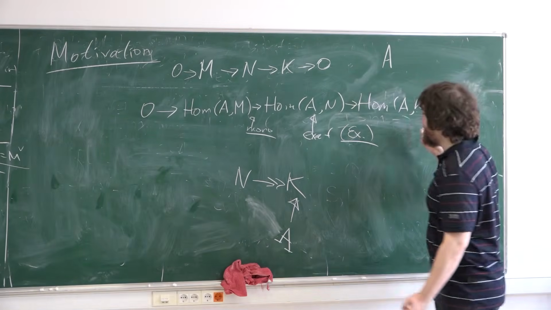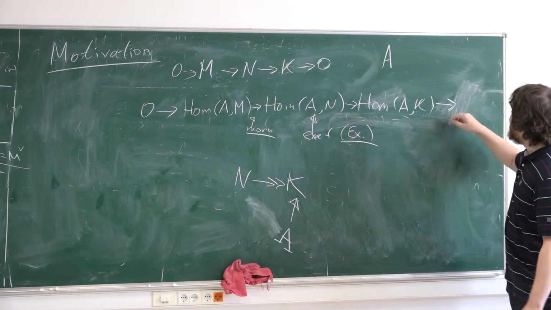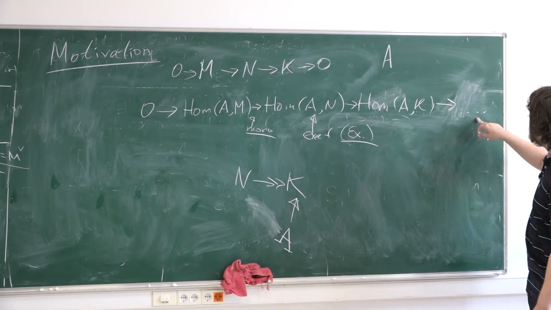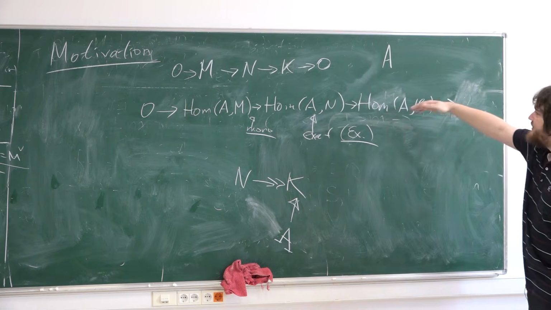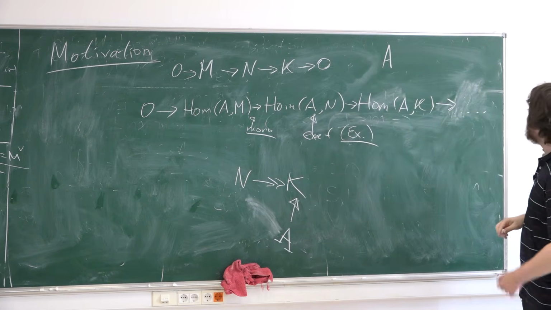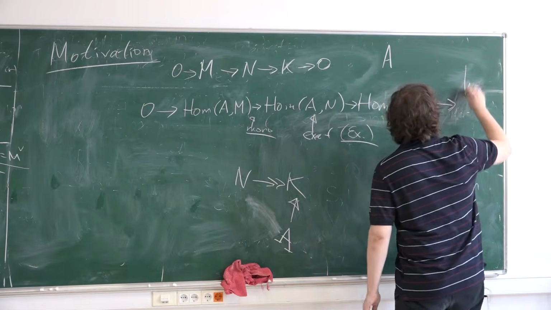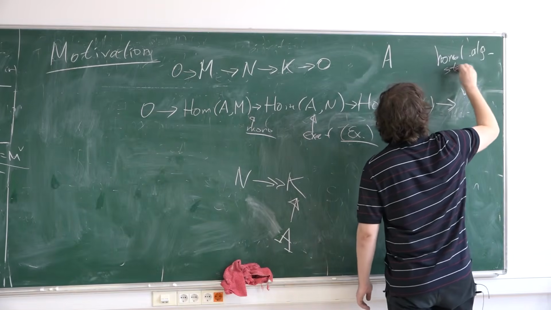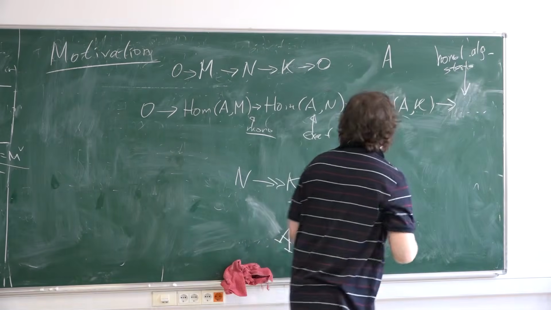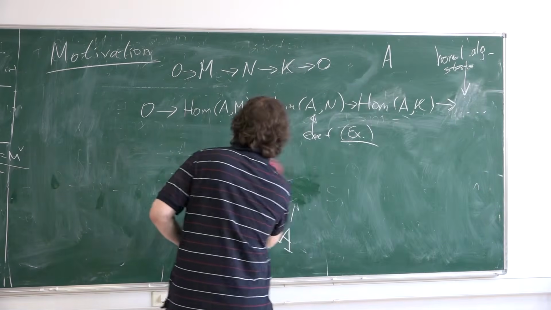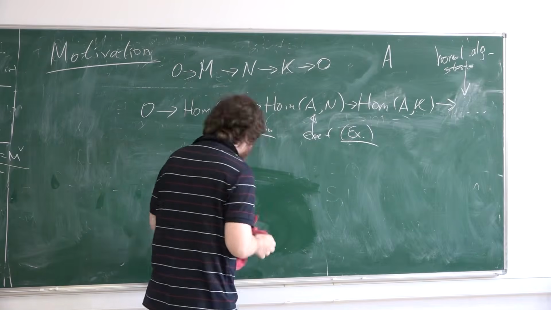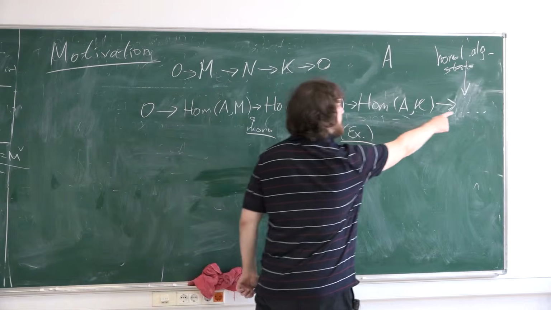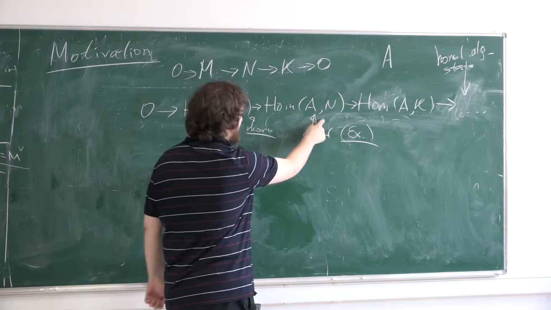So this map is not always a homomorphism, and you have some continuation of the sequence, and this is where homological algebra and derived functors arise. This is homological algebra. But please check, and maybe we will check this in seminars, that homological algebra starts here, not here. This is exact here. Please check this.